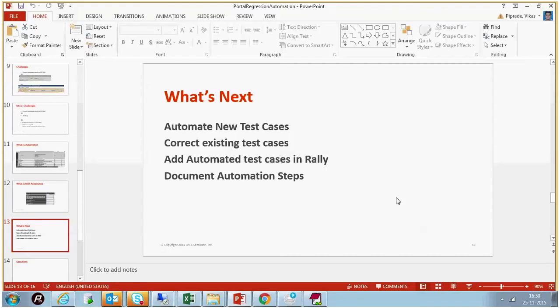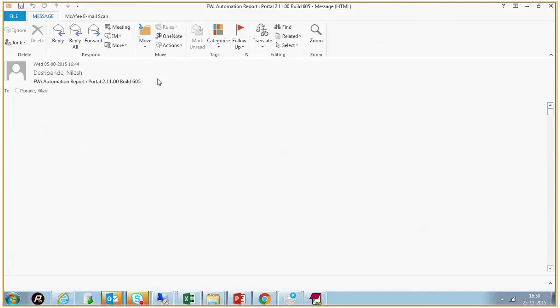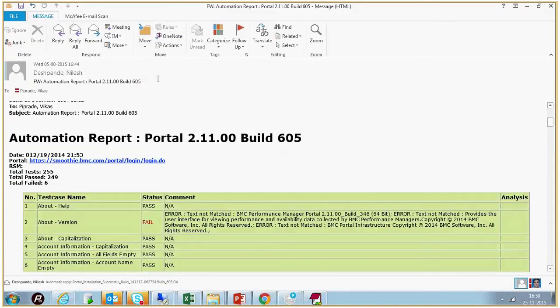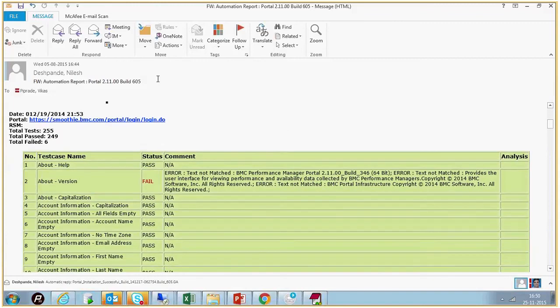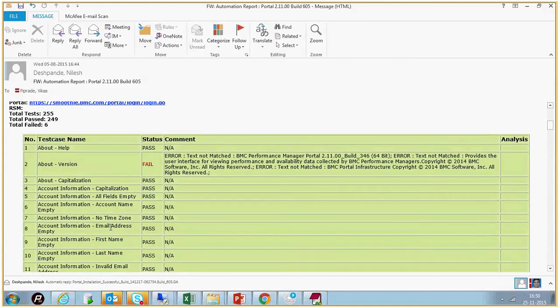So that is there, and one more thing I want to show is the output. For an individual test case we won't get output. So this is the output of 250 test cases, and this is how we get it in the mail. So it's good, even errors and all. Here we can identify which test cases are there and what exactly they are doing. We need to go into the test case, but at least the heading we can get.